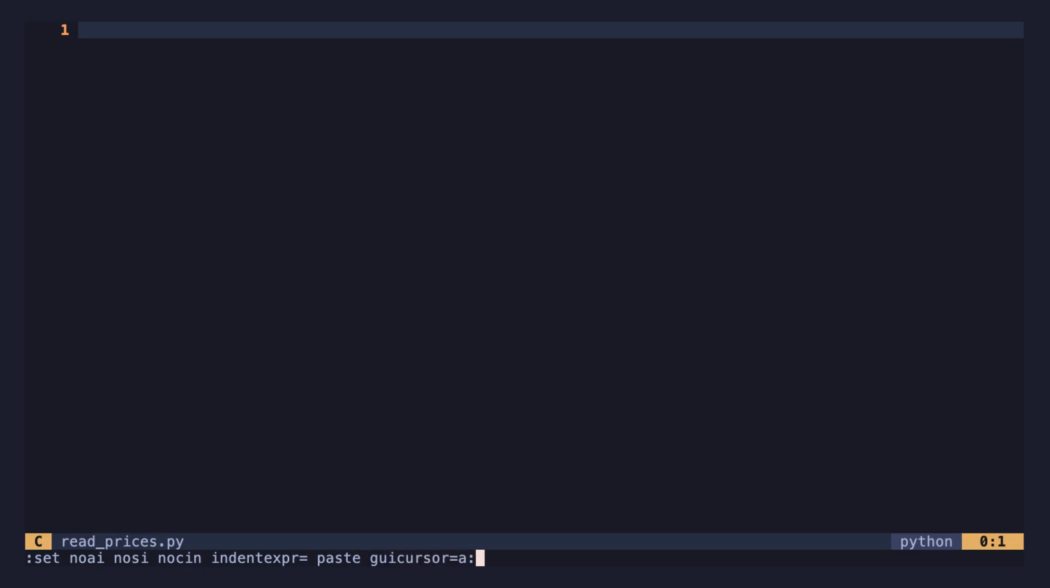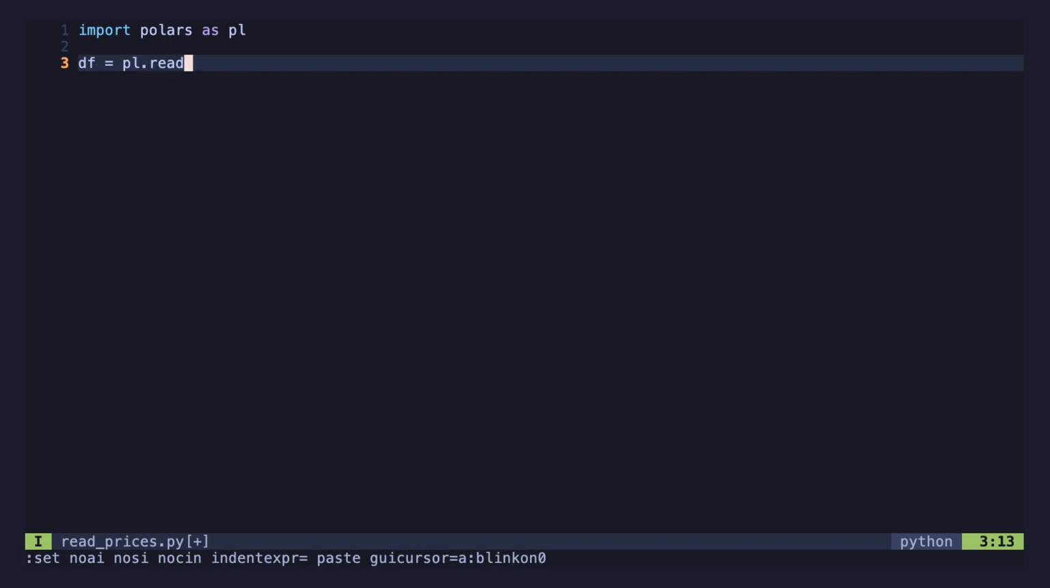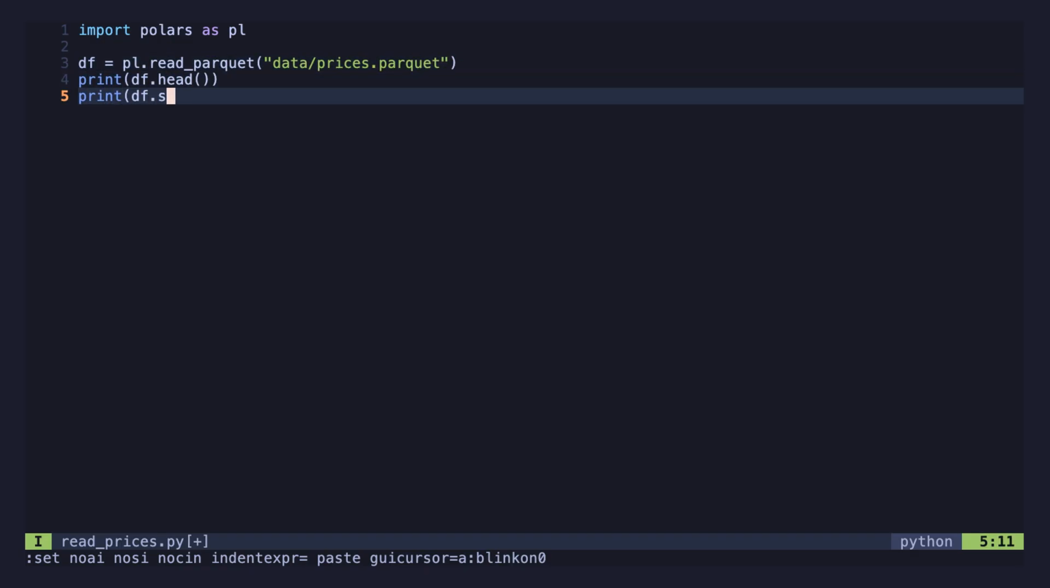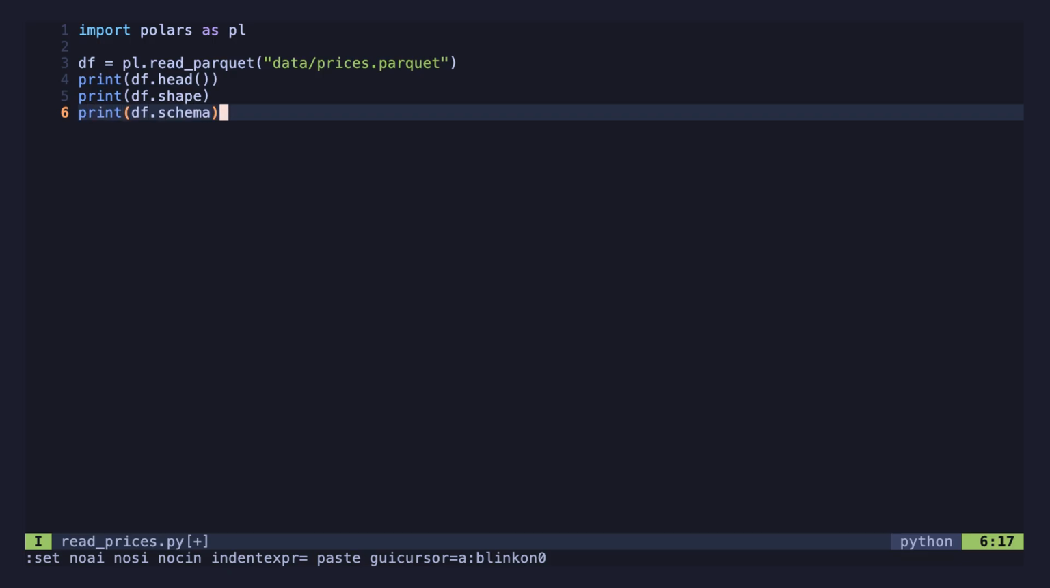Open nvim, save it as read_prices.py. 4 lines that matter. Import Polars. Read the Parquet file. Print the head, the shape, and the schema. That's the whole script.